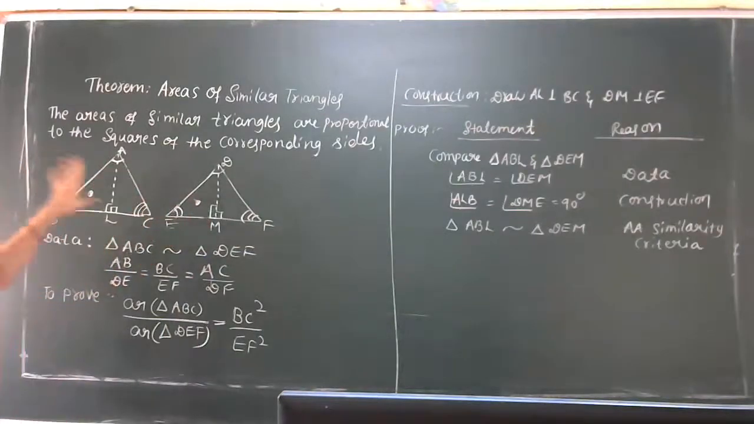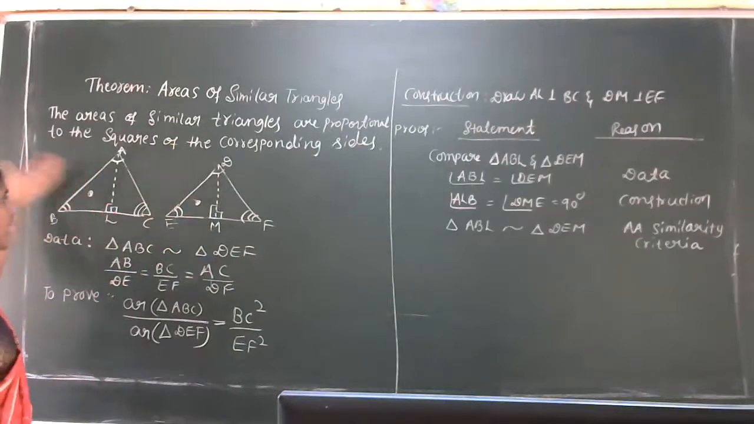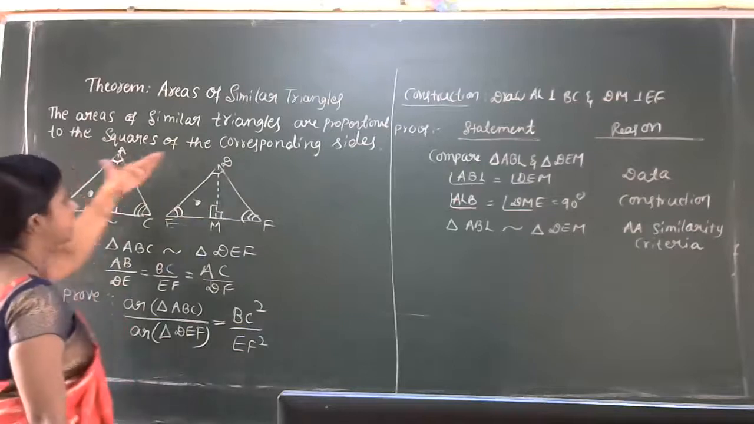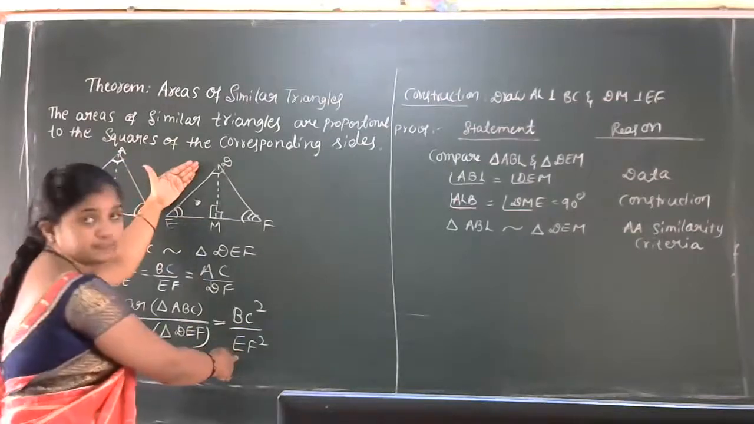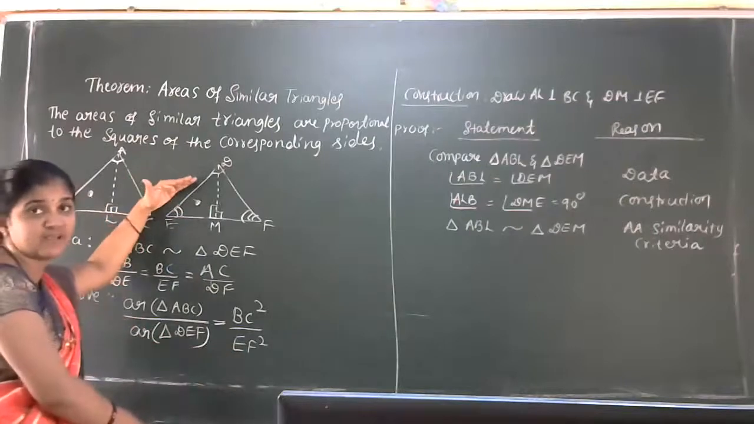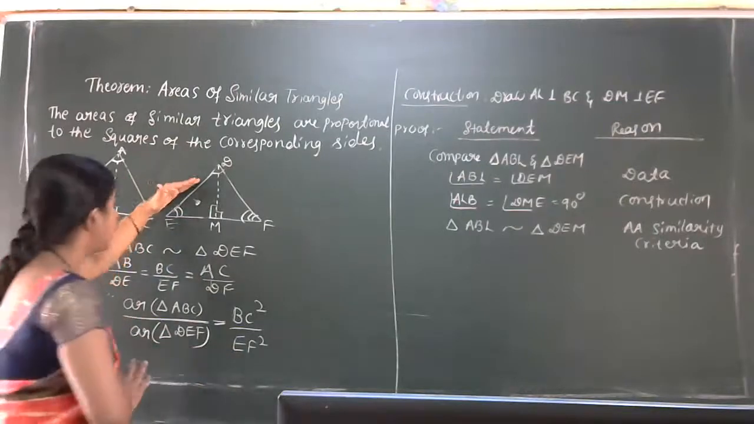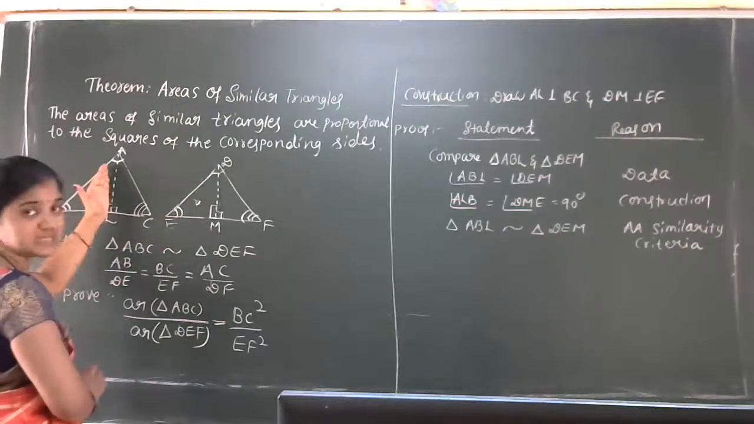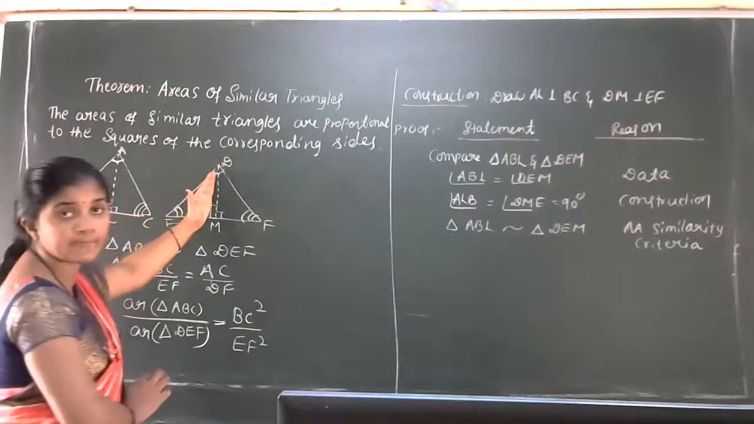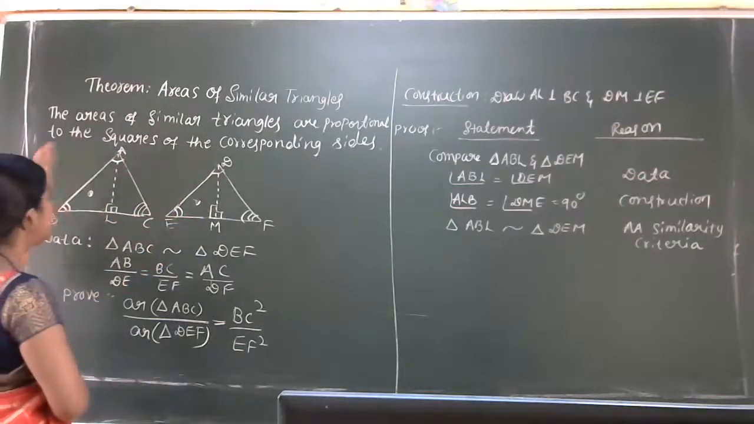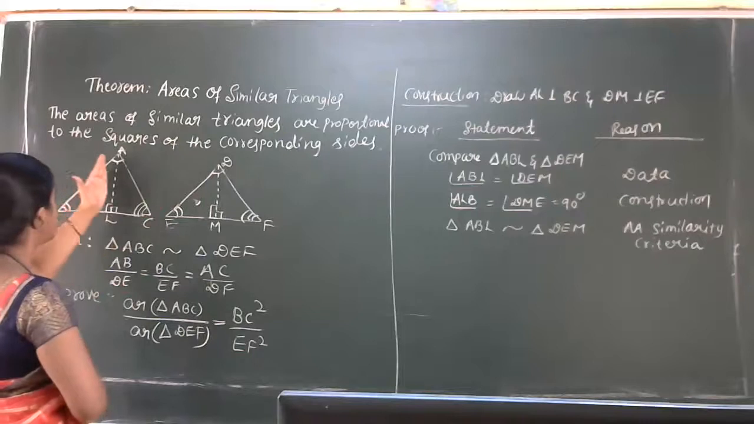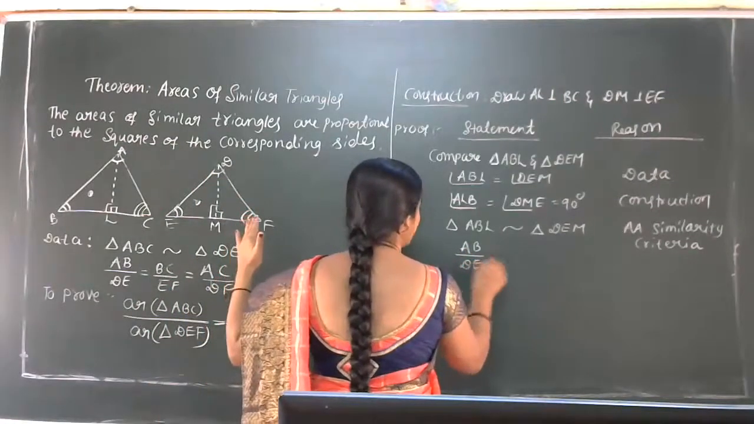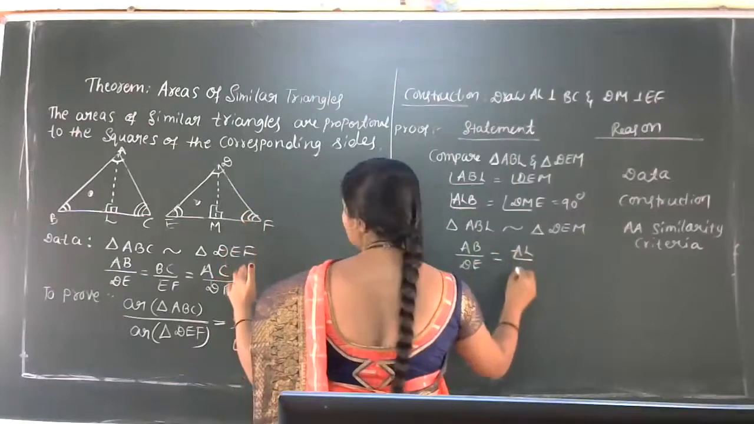Now I'll write the corresponding sides in the form of AL divided by DM is equal to AB divided by DE. For the proof part, I need this one. That's why I'm writing this. All the three sides of this triangle are proportional to the sides of this triangle, no? So that's why I'm taking AB by DE, which is equal to AL by DM.